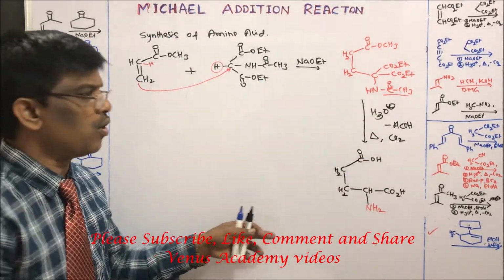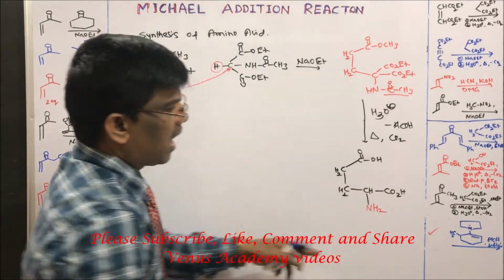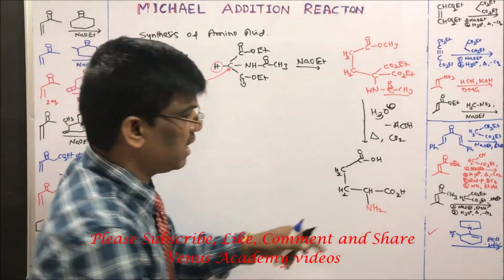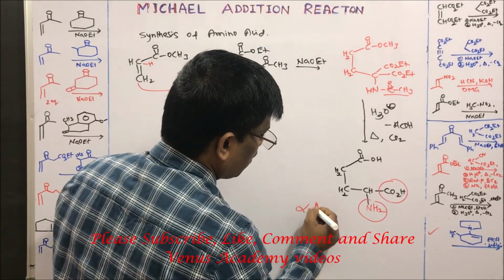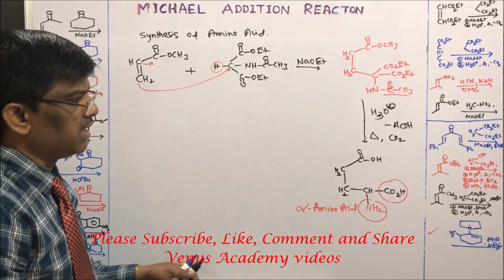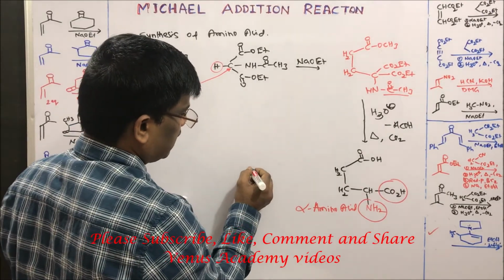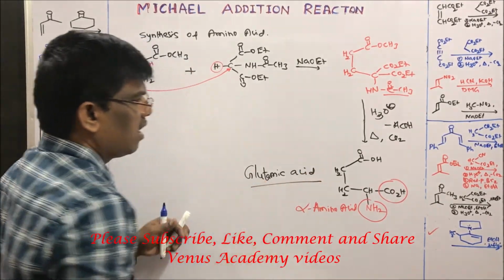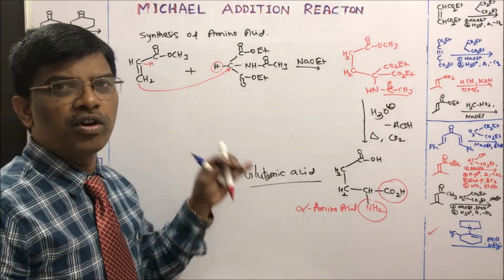So what is this compound? How many carbons are there? 1, 2, 3, 4, 5 carbon, and an alpha amino group is there. Alpha amino acid. We are preparing an alpha amino acid, and this name is glutamic acid. It is one of the alpha amino acids. This is how you can prepare glutamic acid.